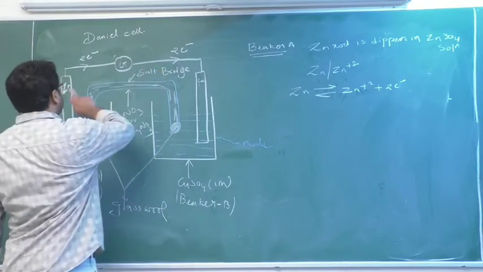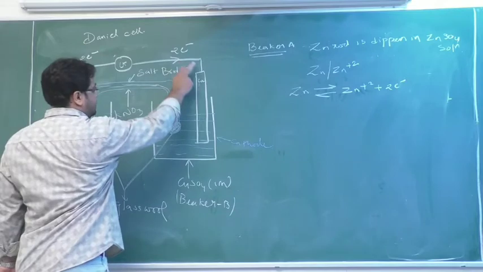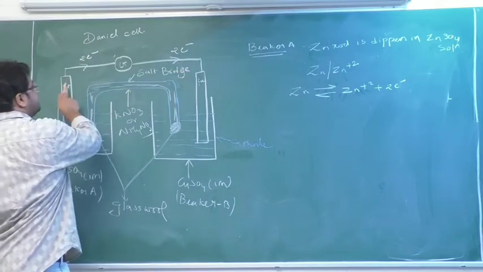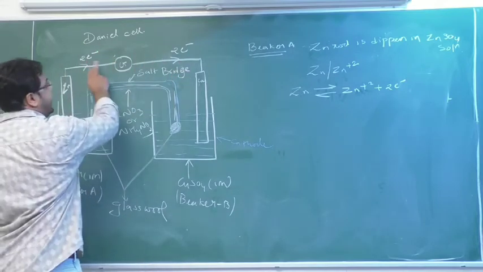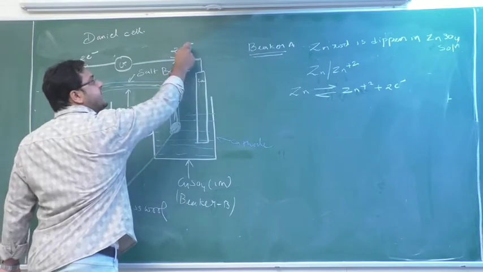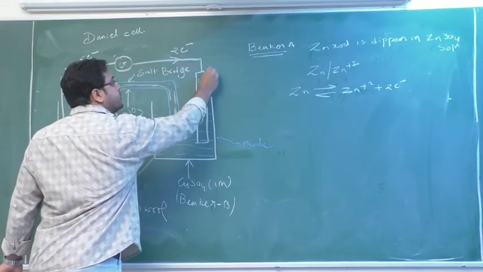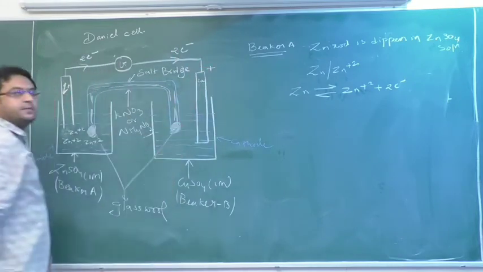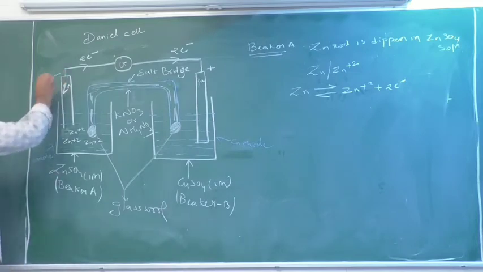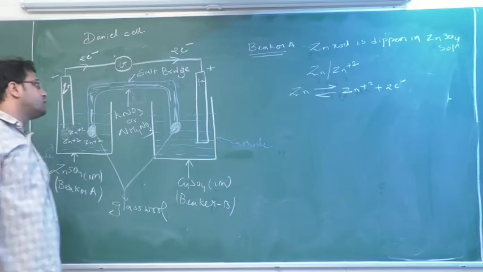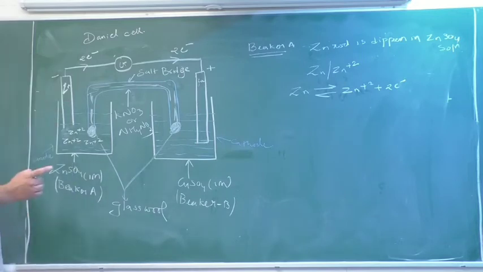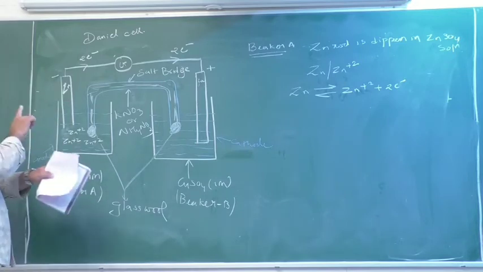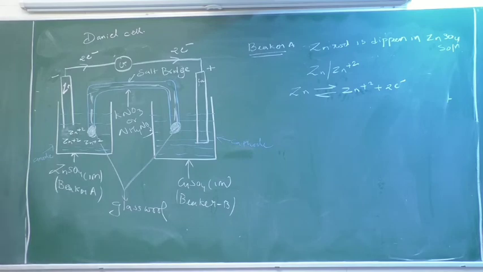So these electrons are going from anode to cathode, from zinc to copper, meaning they are attracted here. So cathode will be carrying a positive charge and zinc a negative charge. Anode is negative, cathode is positive. In an electrolytic cell, it gets reversed, but now you are understanding the electrochemical cell.